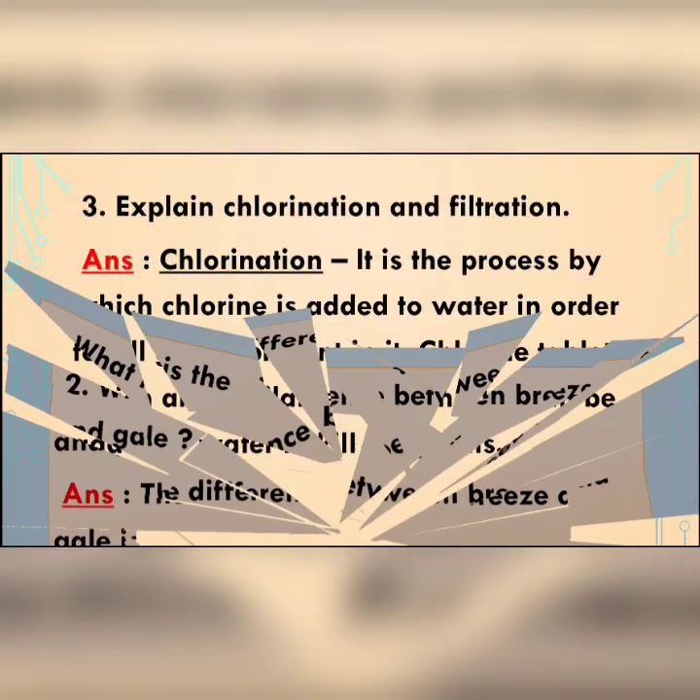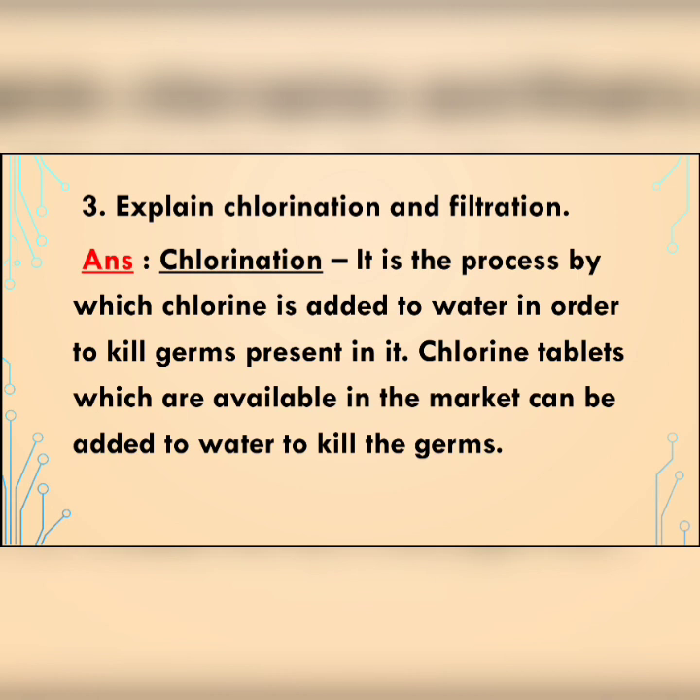Next, moving to question number D3. Explain chlorination and filtration. First, we will write about chlorination. It is the process by which chlorine is added to water in order to kill germs present in it. Chlorine tablets which are available in the market can be added to water to kill the germs. Okay, this much you have to write for chlorination.